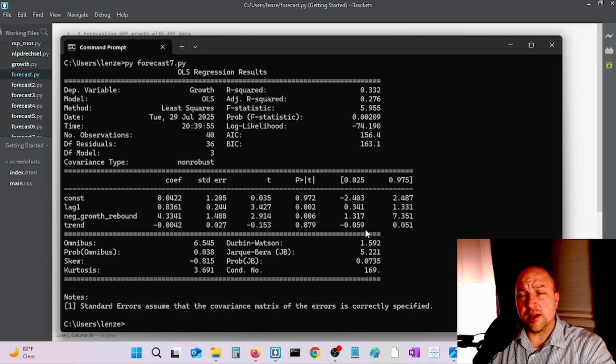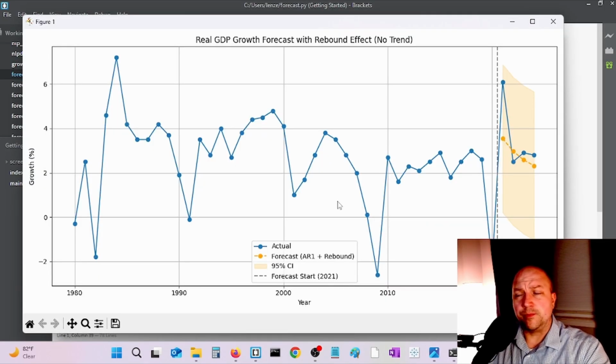I changed the model again. I got rid of the trend term, and I just had the AR1 model with a rebound. But there's something different about this rebound. You can see the rebound here in 2021. It's higher than the sample average, which is good. That's what I wanted. We do have some movement back to the sample mean. Let's check out some of the code to see what's different about this rebound.